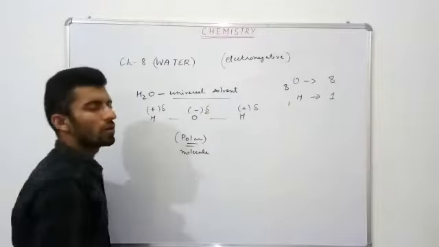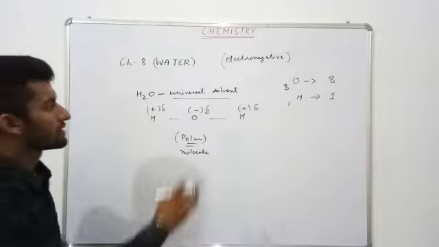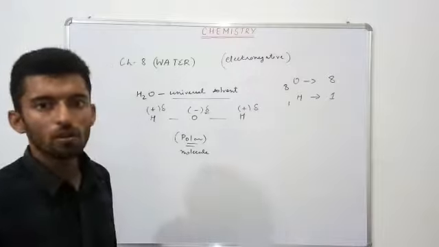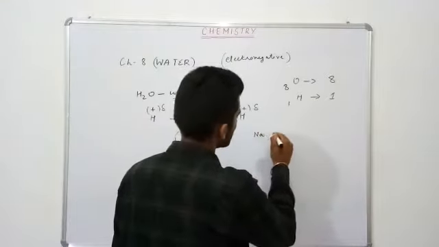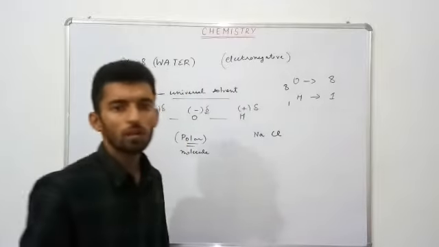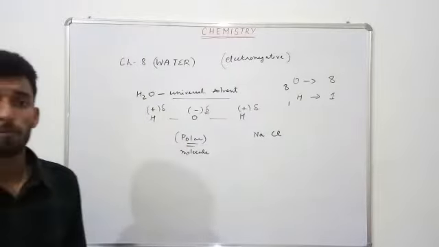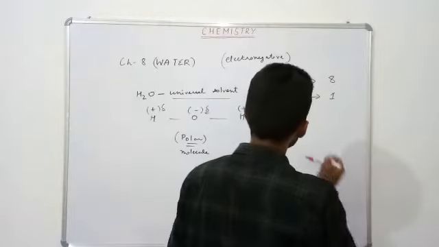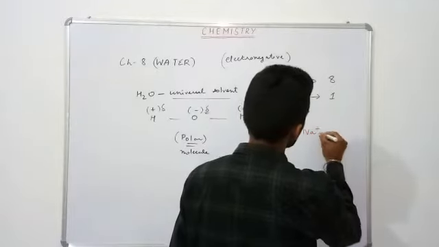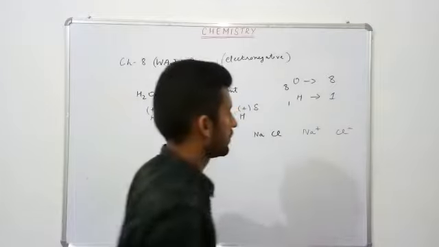Now when water becomes polar, that is, it acquires negative and positive charges, it can dissolve substances very easily, like sodium chloride, NaCl. You might have studied radicals: Na positive, Cl negative.